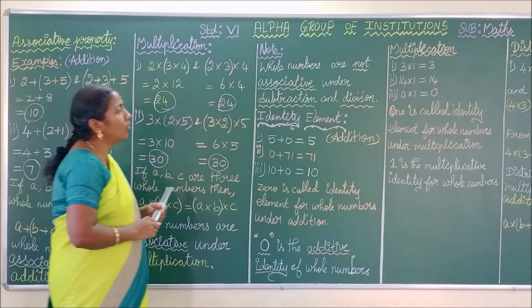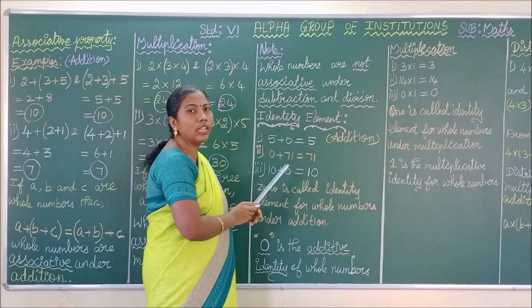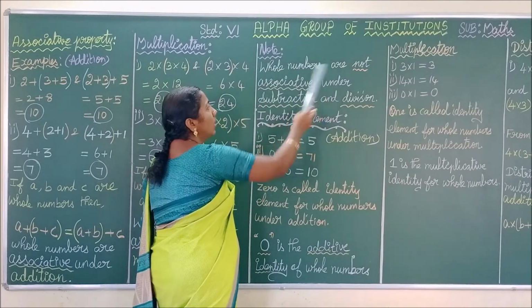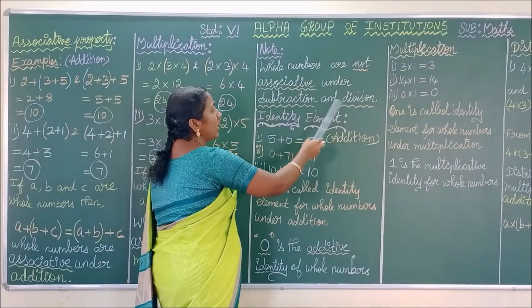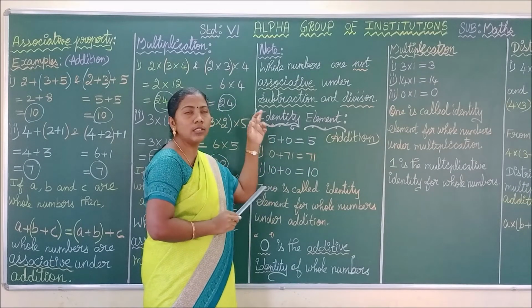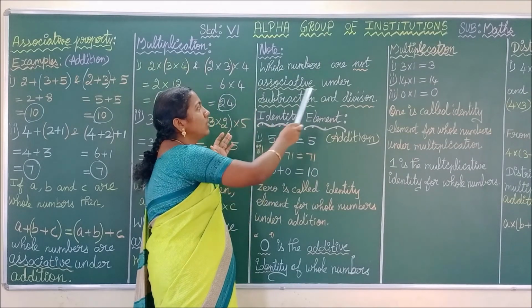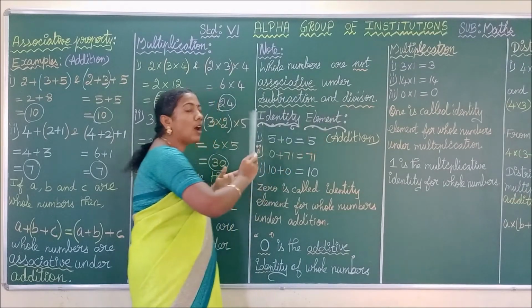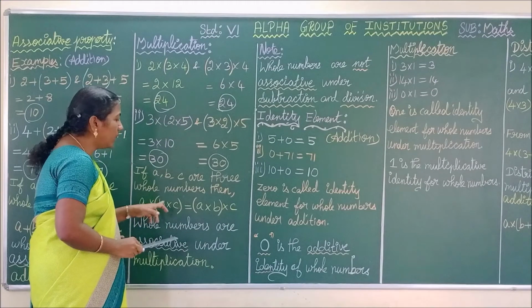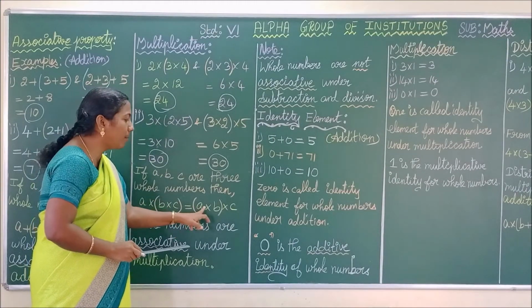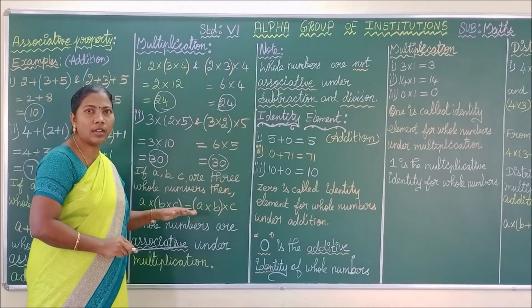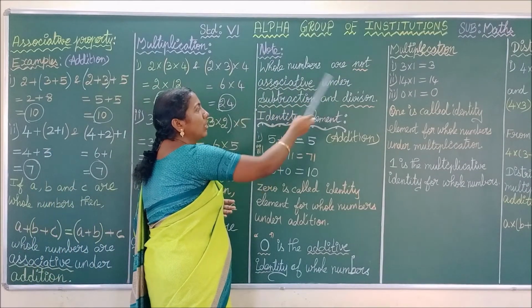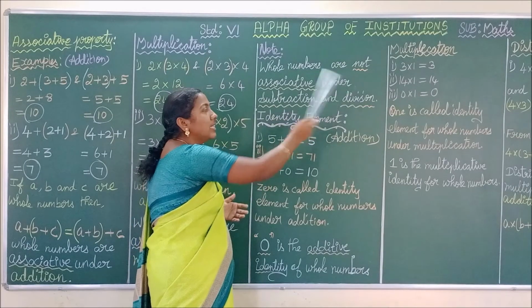Okay. Next we are going to see identity element. Before that we are going to see one note. What is the note? Whole numbers are not associative under subtraction and division. Okay. For the whole numbers, the associative property fails for the operations subtraction and division. We can't write (A minus B) minus C is equal to A minus (B minus C). Like that we can't write. That's why we have given the note like this: whole numbers are not associative under subtraction as well as division.